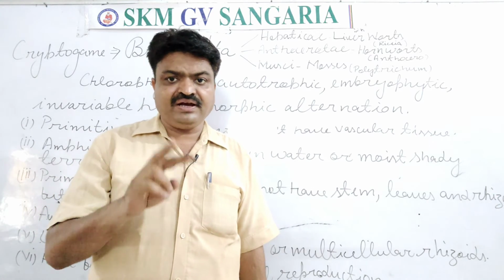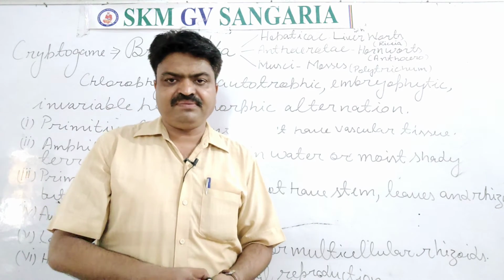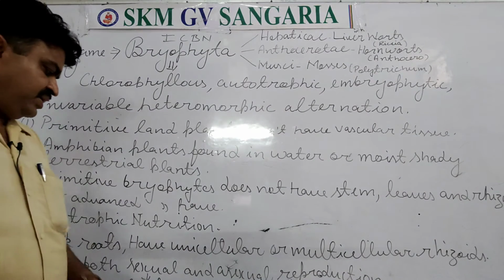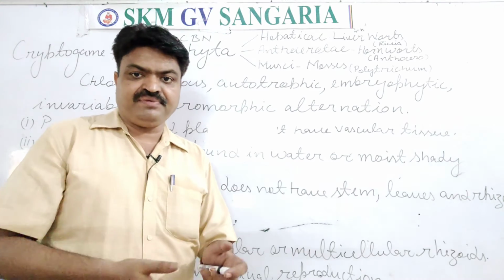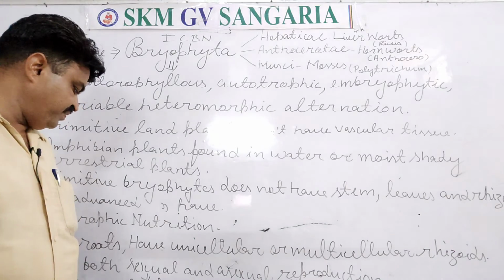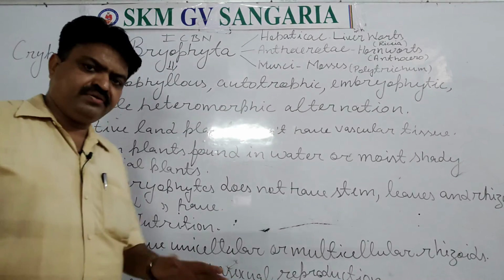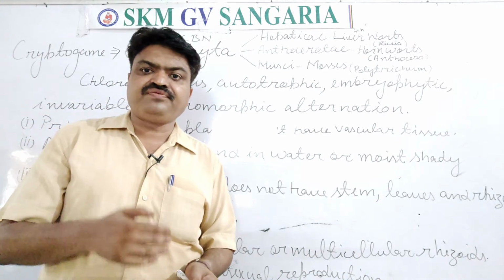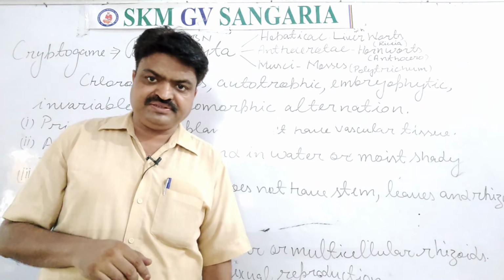They also have two reproductive organs, male and female. The male reproductive organ is known as antheridium, and it produces male gametes. The female reproductive organ is known as archegonium, and it produces female gametes.